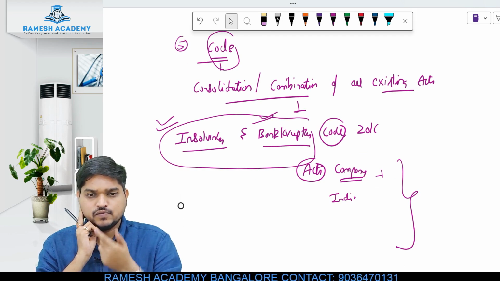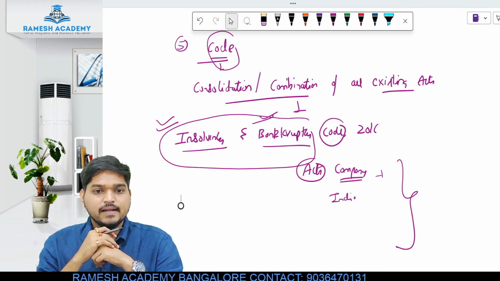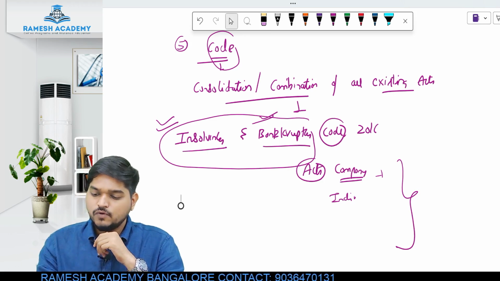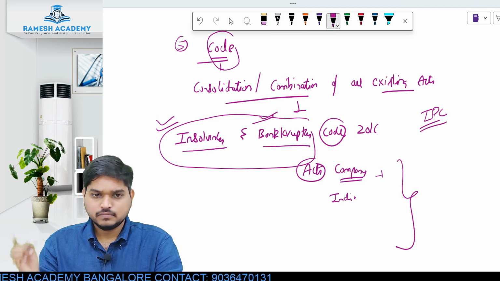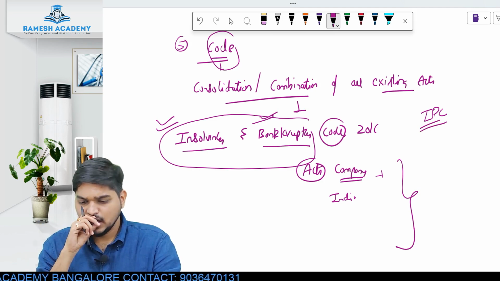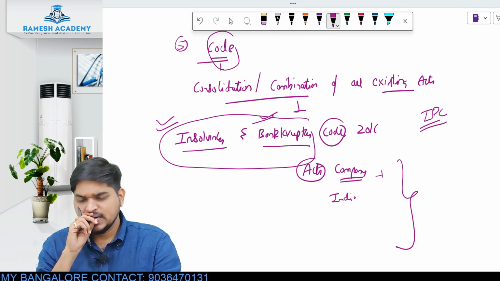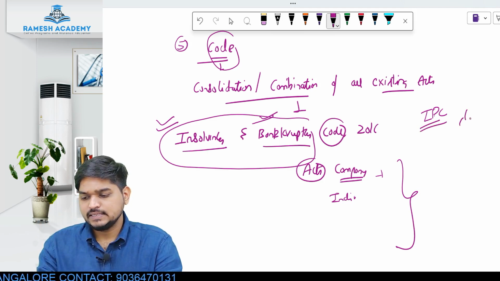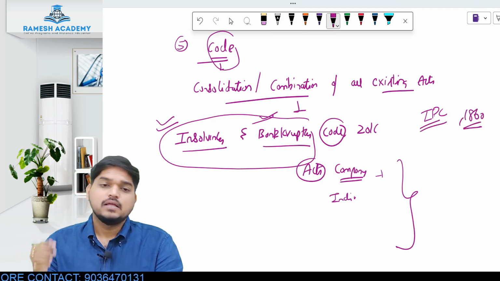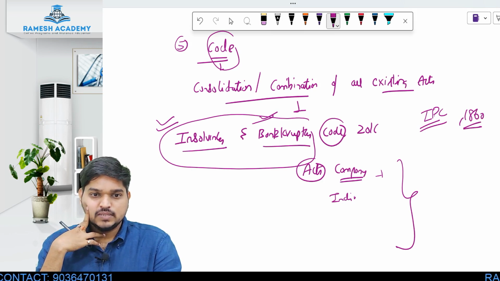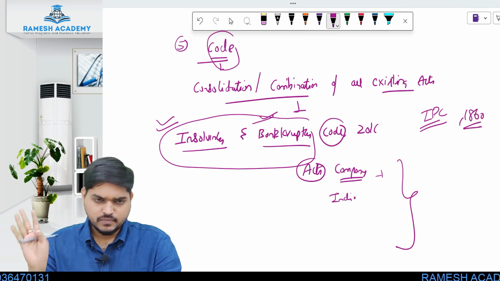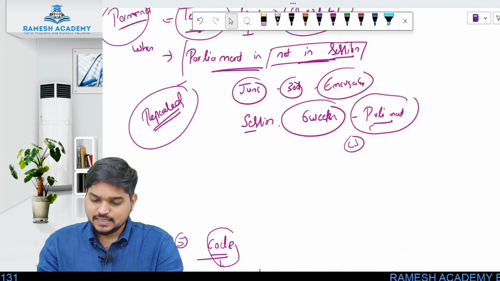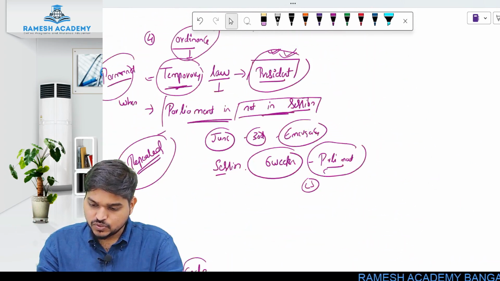Example is in front of you, simple: Insolvency and Bankruptcy Code 2016. One more example is the Indian Penal Code 1860. These are a few examples of a code: Insolvency and Bankruptcy Code 2016 and Indian Penal Code 1860. It is nothing but a consolidation and combination of all existing acts. Is this clear?